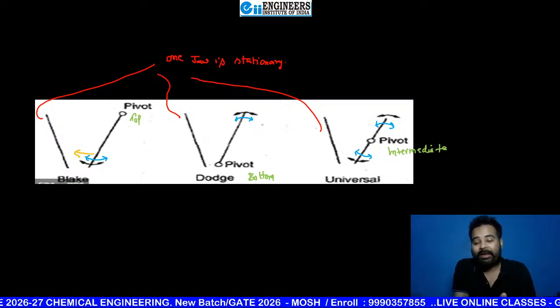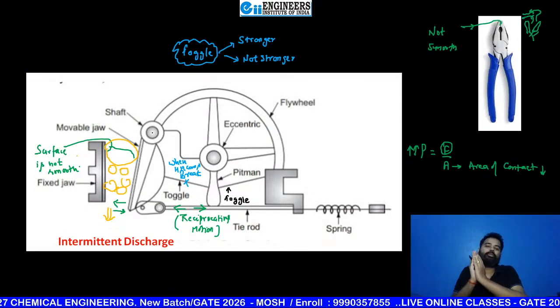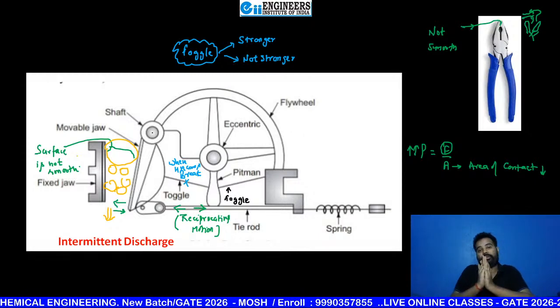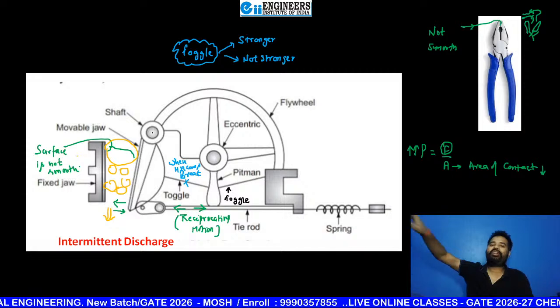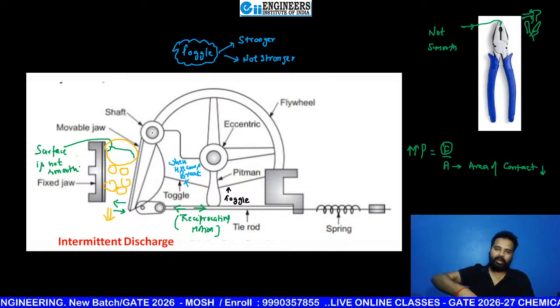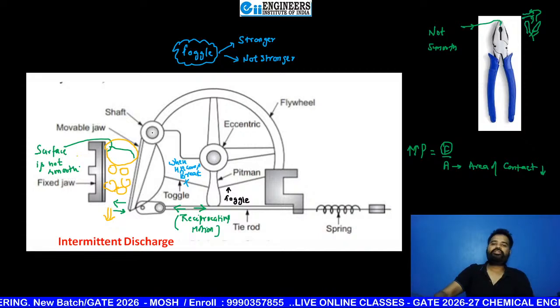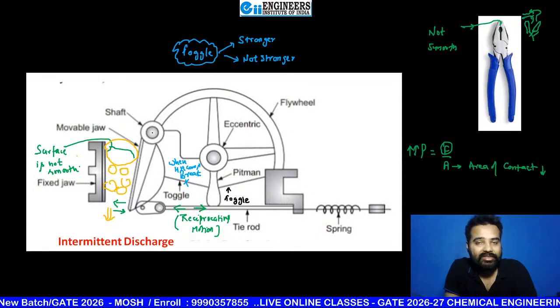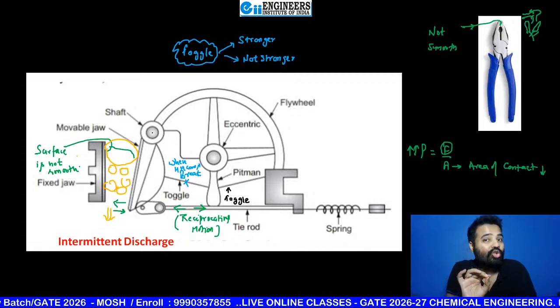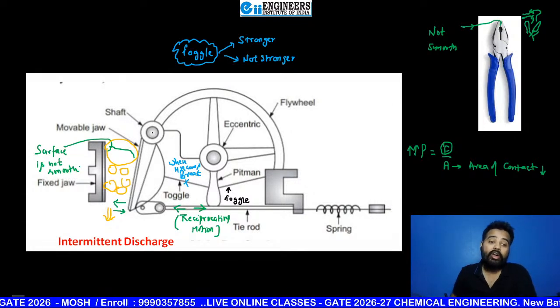So with this type of discharge, one time you get discharge, then it stops. Then again discharge, then stop. Just like your hand pump. From a general hand pump, what is your discharge type? Push, then discharge. Push, discharge. So that discharge is also intermittent discharge. In Hindi, it is ruk ruk kar. So its discharge is not continuous.